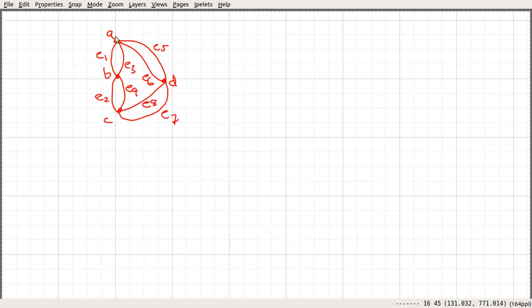Suppose that we start at A and we use E1 and move to B. From B you move to C using E2. From C you use E4 and move back to B. From B I think we should use E3. We are not allowed to use E1 or E2 because they are already used. So use E3 and move back to A. We have used all these edges, so we are not allowed to use them anymore.